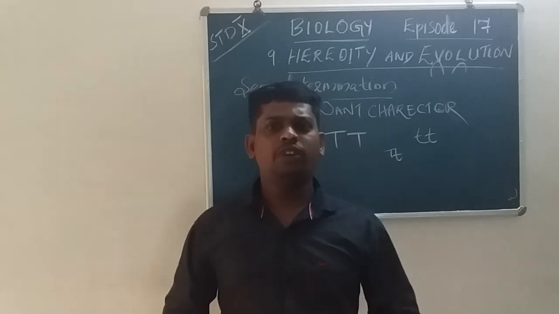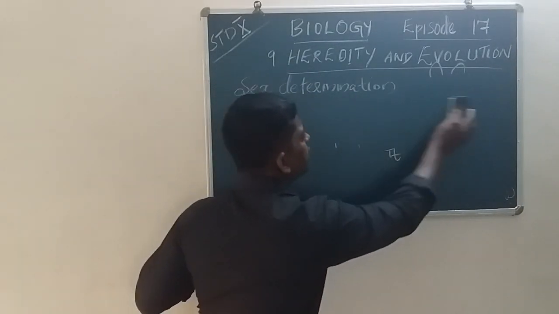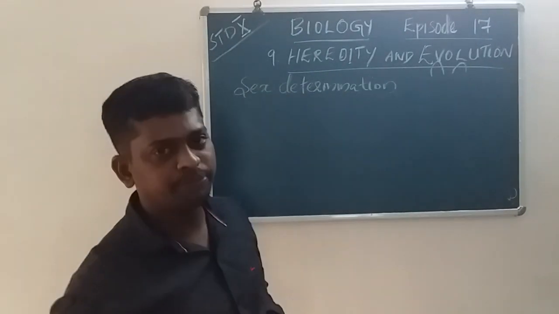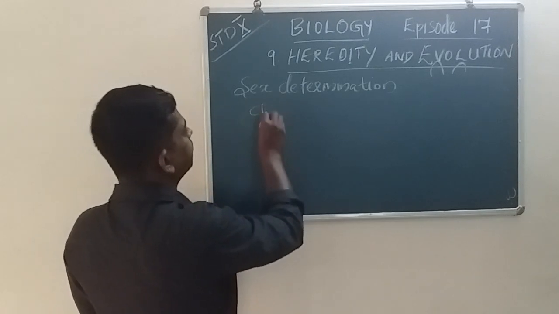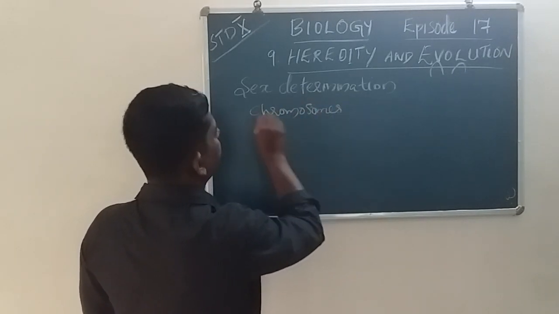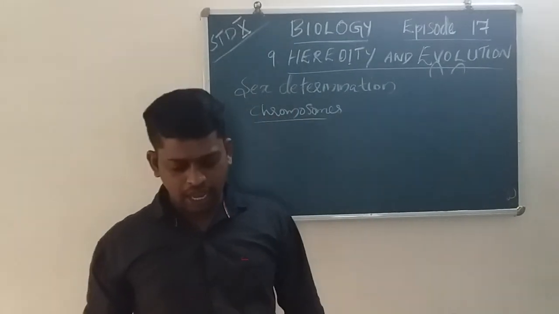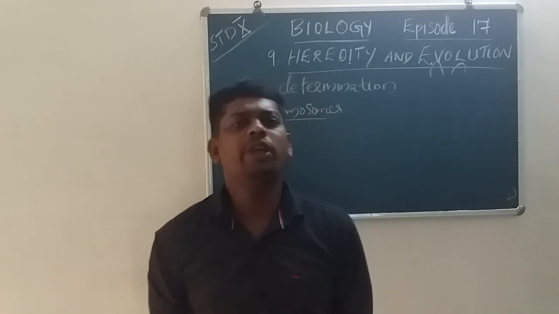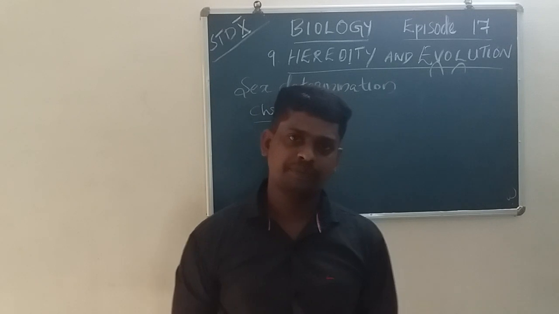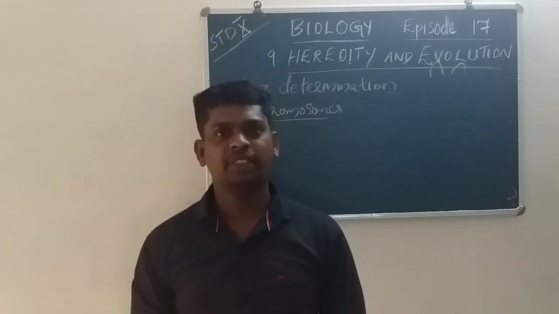In the case of chromosomes, that is the detailed structure of sex determination. The main point is the chromosome. Have you noticed how many chromosomes are within human beings?